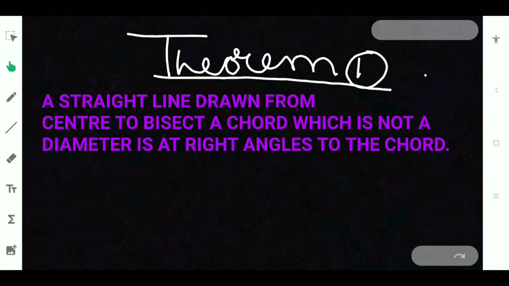I hope you have done that. So I am reading it now and I will explain what the theorem is and how to apply it in questions. A straight line drawn from the center to bisect a chord which is not a diameter is at right angles to the chord.